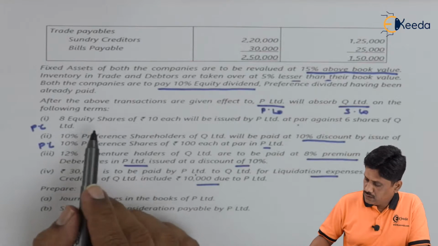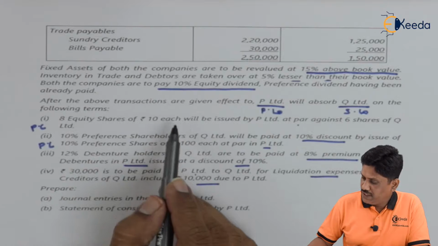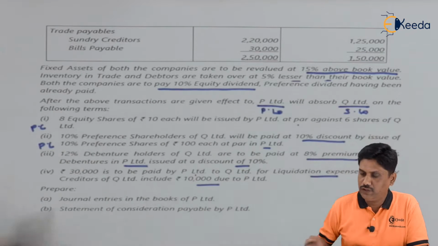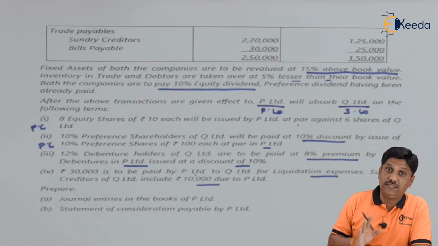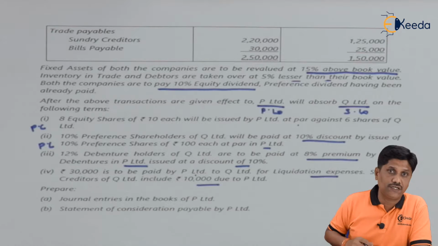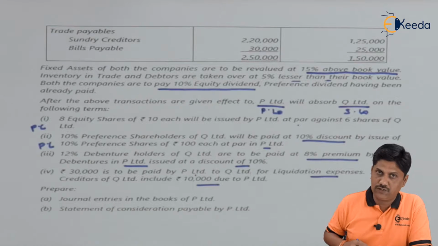Look here students, 8 equity shares of 10 each will be issued by P Limited at par against 6 shares of Q Limited. That means if you are holding 6 shares, you will get 8 shares. So I can say against old 6 shares, you will get new 8 shares. So let us work that out.